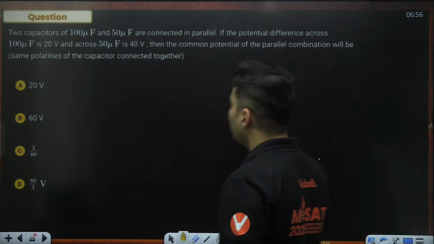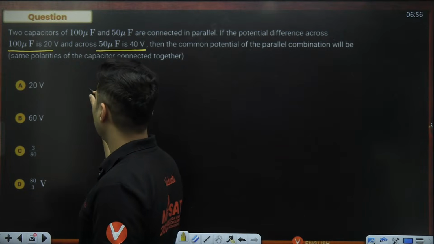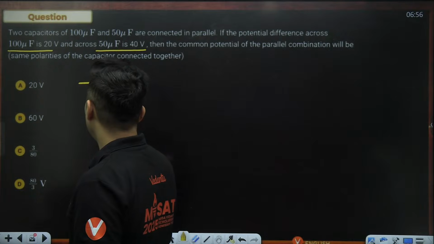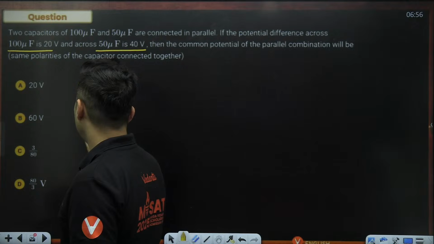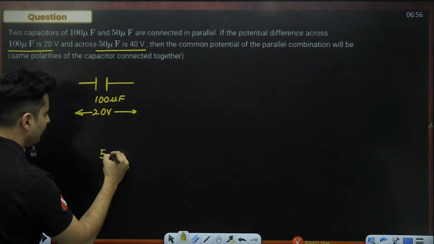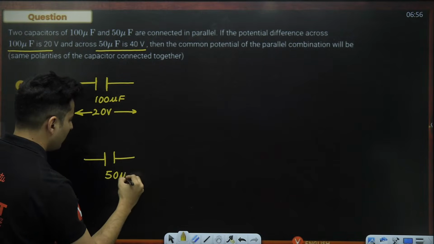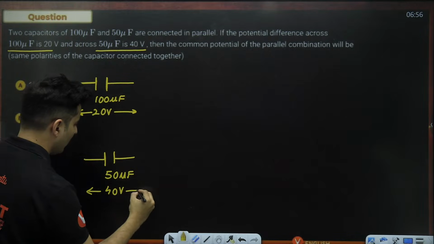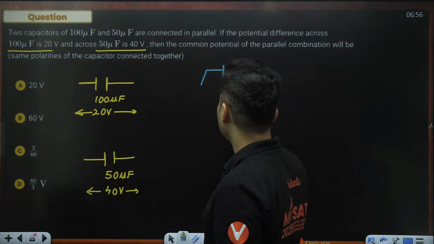So what it means is, initially the 100 microfarad had this much voltage, the 50 microfarad had this much voltage. So the 100 microfarad capacitor had a voltage of 20 volts. And the 50 microfarad capacitor, how many volts did it have? It had 40 volts. Okay. Now you take both of them and you connect them together in parallel, basically, something like this.